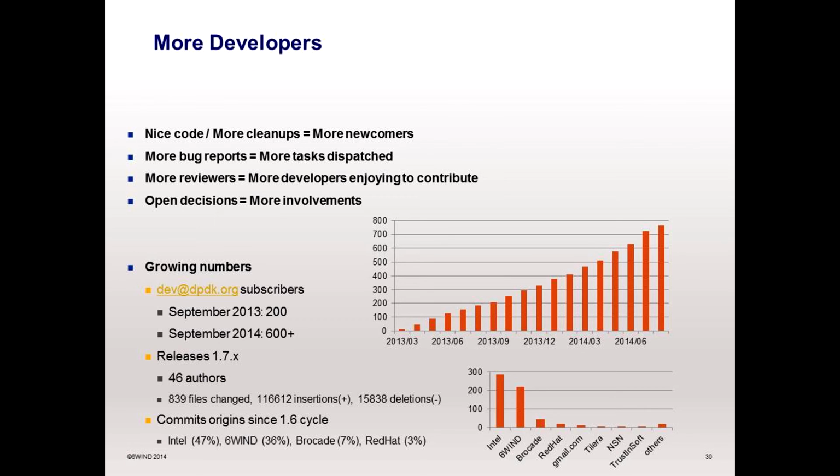This one is also really, really important. Actually, I think it's the most important today. We lack reviewers, so if you can review a patch, please don't hesitate. This way, when a developer has the patch reviewed, he enjoys contributing to DPDK, and we can expect to have more patches from him. Another important thing, we have to be really open in all the decisions and debate publicly.